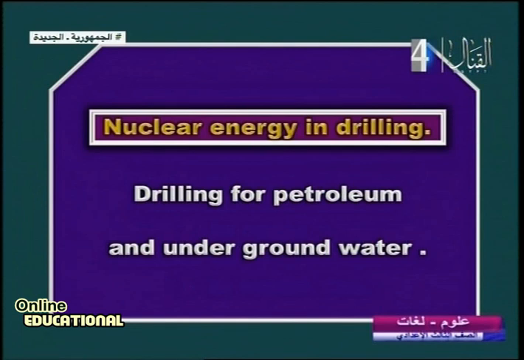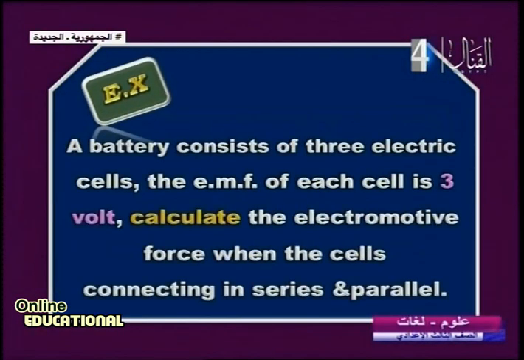Another question. I have here a battery that consists of 3 electric cells. EMF for each cell is 3 volts. Now, calculate the electromotive force when the cells are connected in series and in parallel. By the same steps, how many cells? 3. How many volts? Also 3 for 1. Can you find it? Easy.